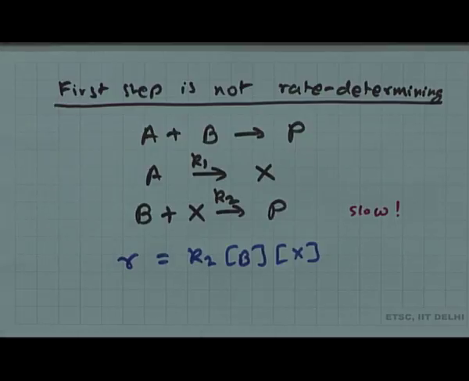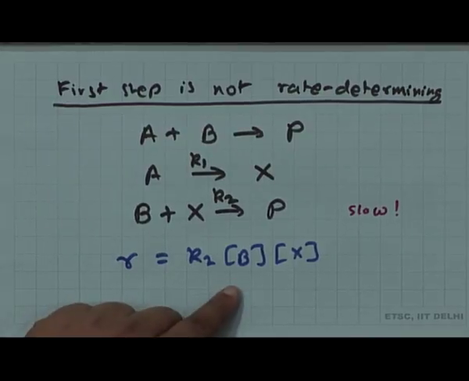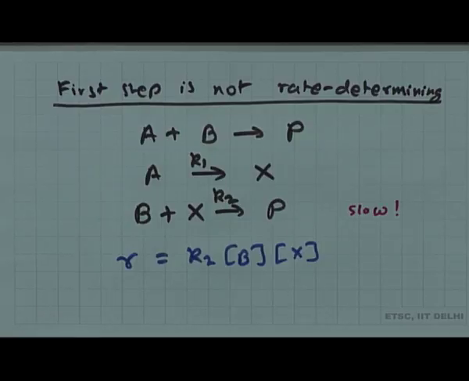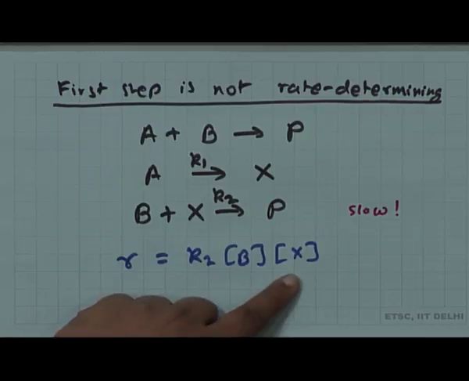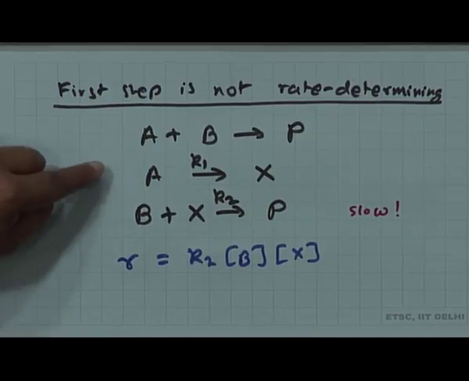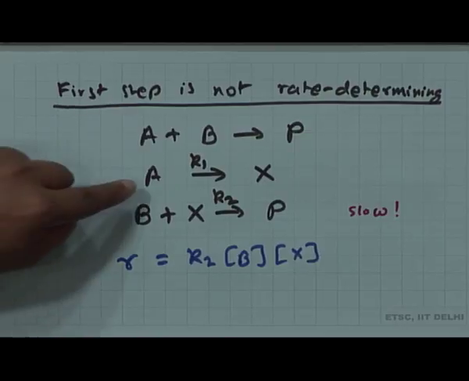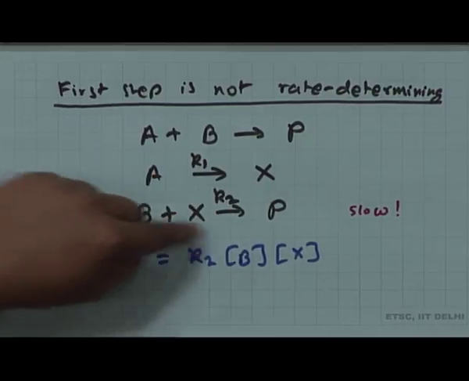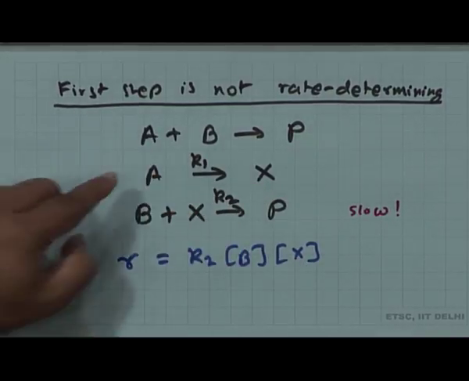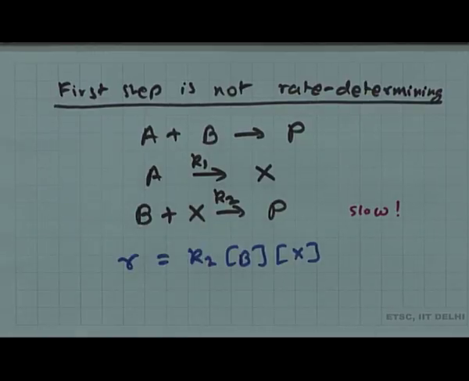My second step is my rate determining step, and I am writing this in terms of the concentration of B and concentration of X. Where does the problem lie? The problem is that B is a reactant, good. However, what about X? If you look at the two steps, A goes to X, then B plus X going to P, and if I sum it, I get A plus B going to P. So, X does not appear out there, which means X is an intermediate.